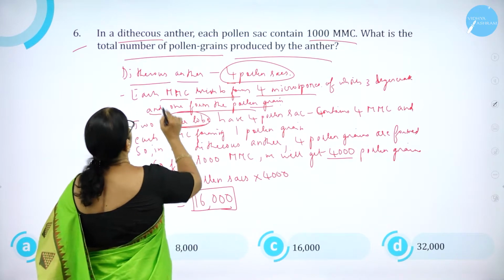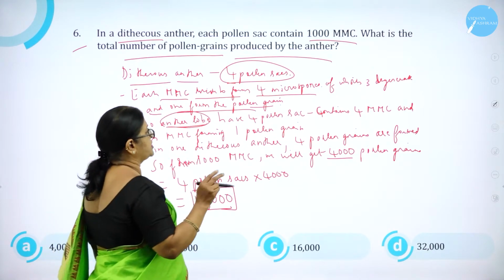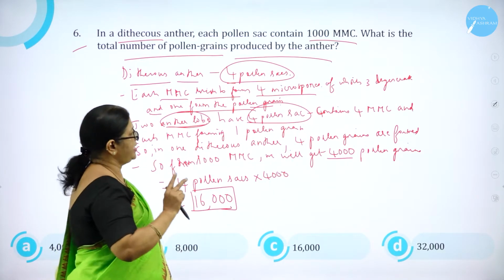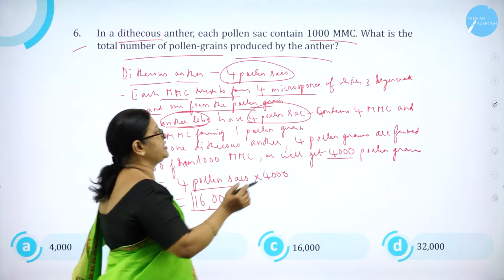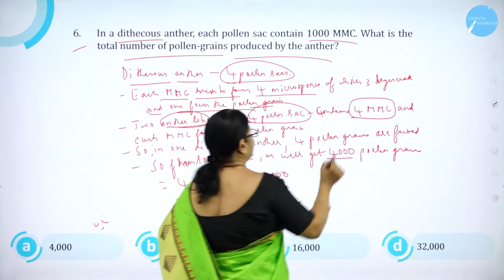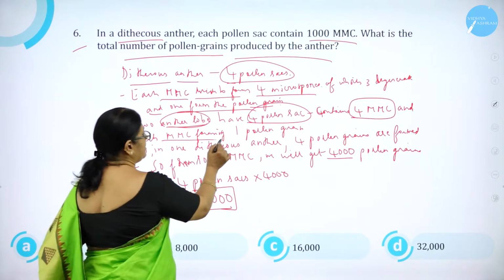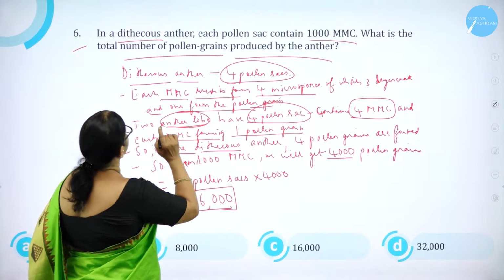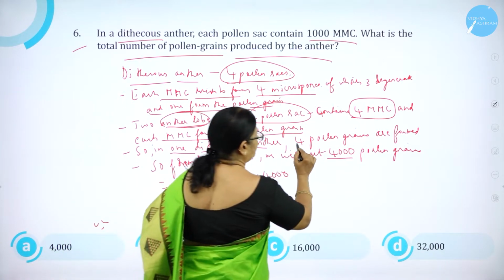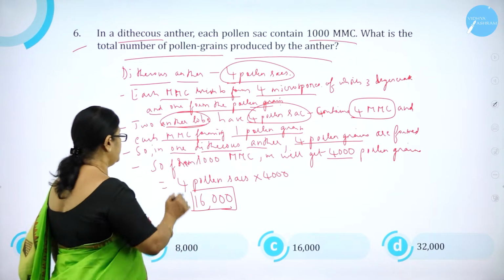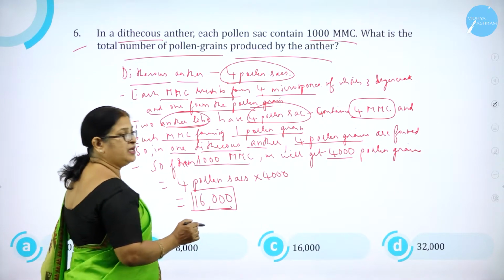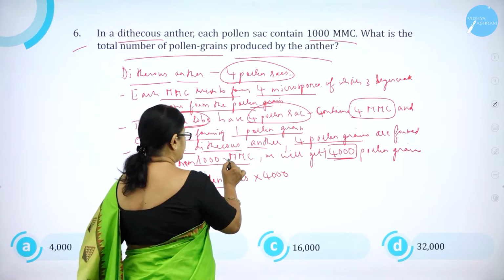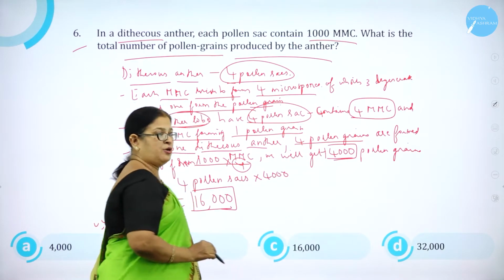Dithecous means 2 anther lobes, which have how many pollen sacs? 4 pollen sacs, 2 each. So from 1000 MMC, 1000 into 4, we get 4000 pollen grains.